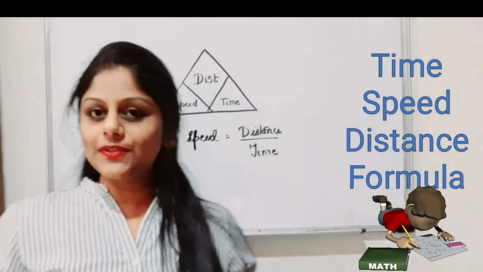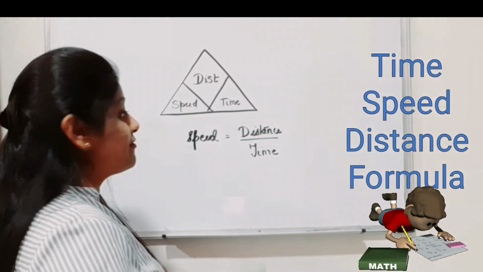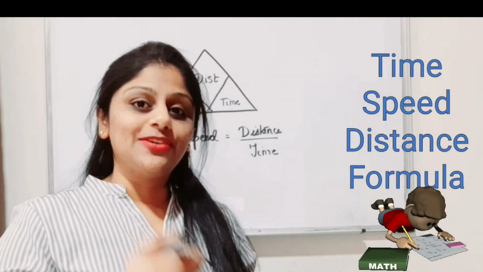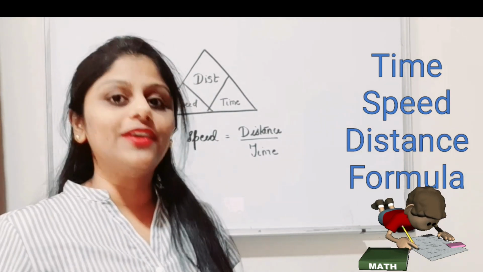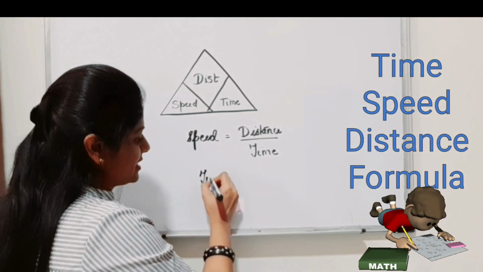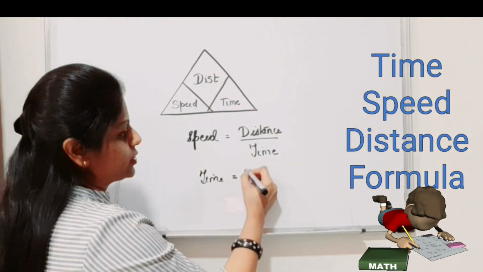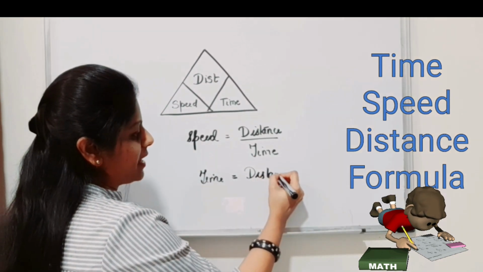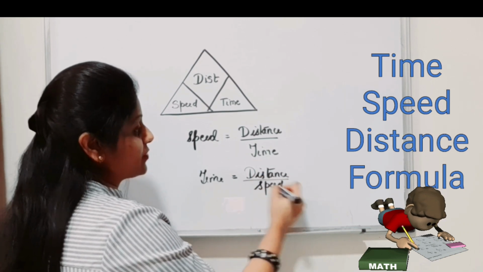Speed is equal to distance upon time. Each one of us has to remember this. Then from this we can find the formula of time as well as the formula of distance just by cross multiplying or dividing. If we have to find time, we can write it as time is equal to distance by speed. This is another formula derived from the same formula.